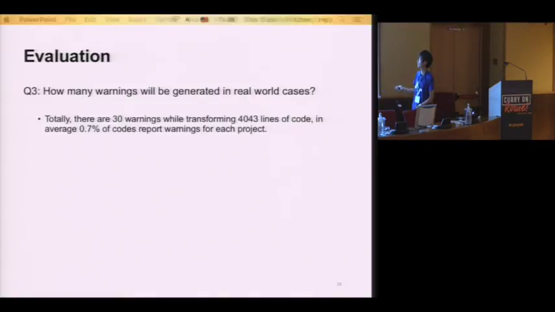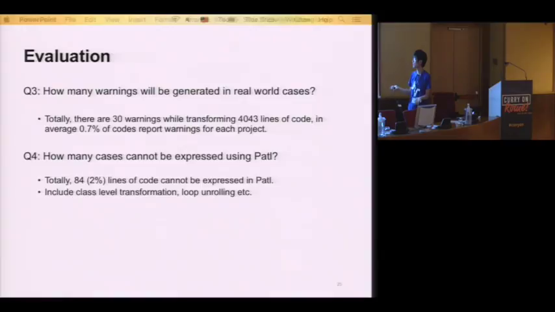The third question is, how many warnings were generated? There are still some warnings, because not all dependencies are favorable to transformation. The warnings are across the project: while we're transforming 4,000 lines of code that use the API, it's on average about 0.7%. Compared to the 4,000 lines, it's much easier to adapt this 0.7% of the program themselves.